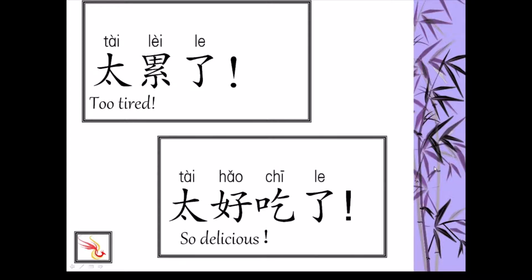太好吃了. 好 is good. 吃 is eat. 好吃 good to eat. So it's delicious. 吃, we have a 口 radical, which is mouth. So eat with 口. 好吃 delicious. 太好吃了.